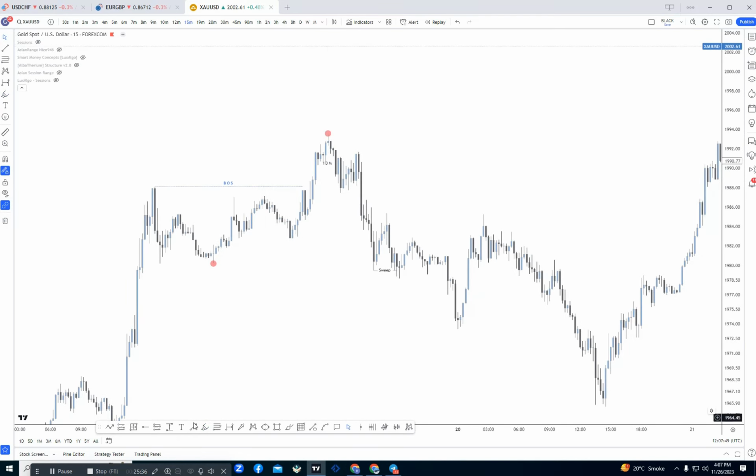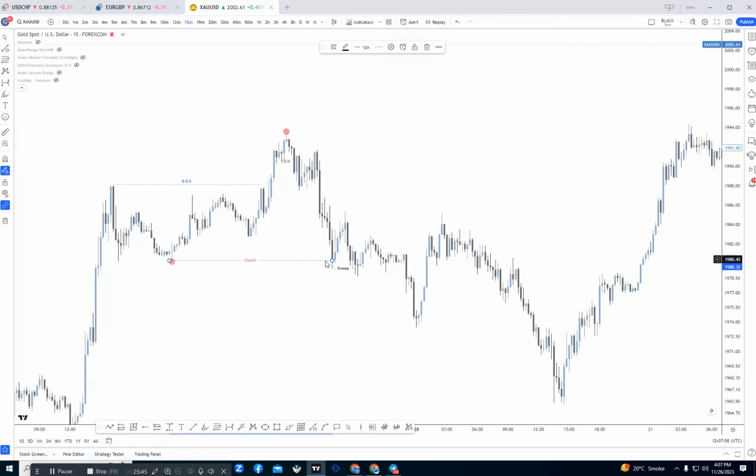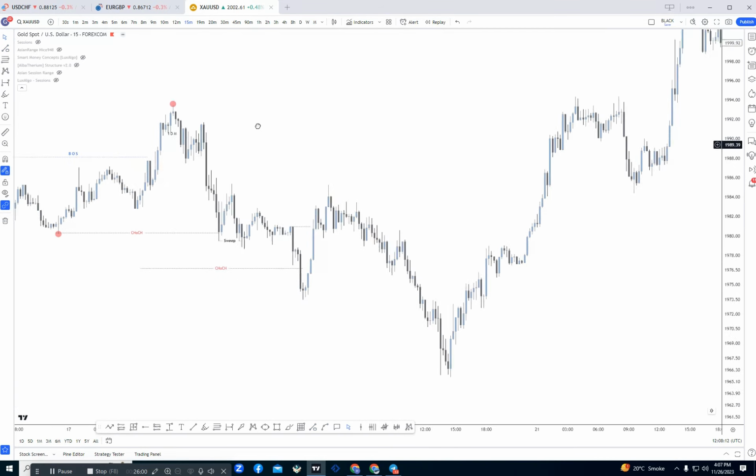So after the breakout of that main low, the market gave us a change of character in the 15-minute time frame. The change of character was not confirmed here, because at that area the market just gave a liquidity sweep. This change of character is confirmed at that area. After that, the market again pushed to the upside and took out the previous high. So that high will act like an inducement here. So here was our inducement.